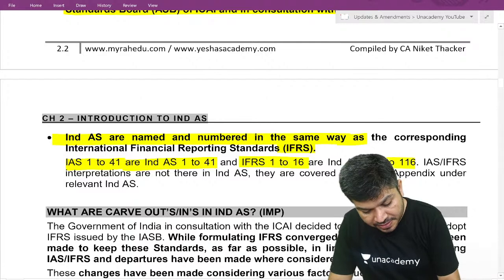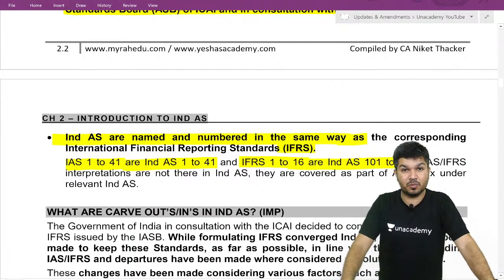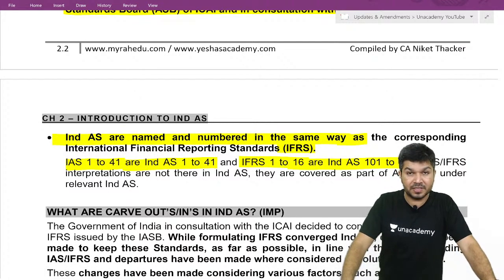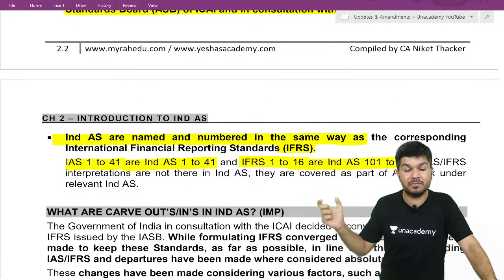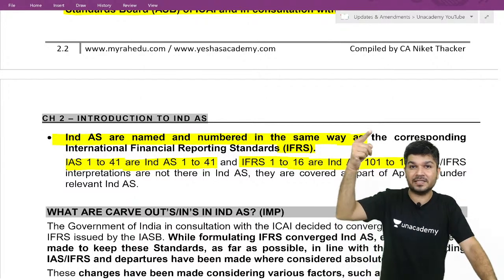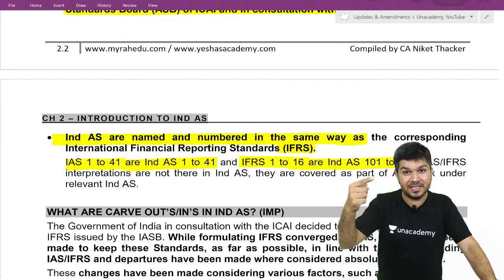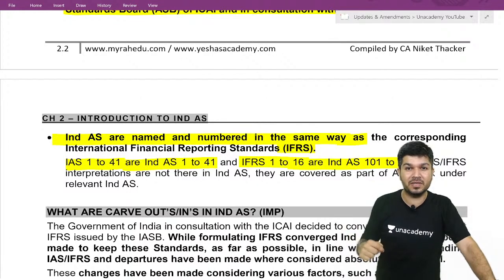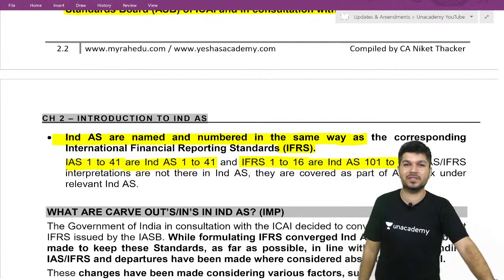For IFRS 1 to 16, I cannot have Ind AS 1 to 16 because those are already allocated. There it was IAS and IFRS, here both are Ind AS. So for IAS 1 to 41, it's Ind AS 1 to 41, and for IFRS 1 to 16, we have Ind AS 101 to 116.